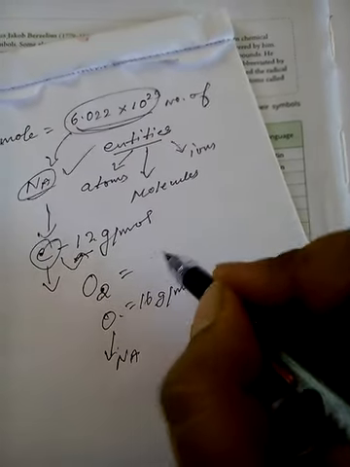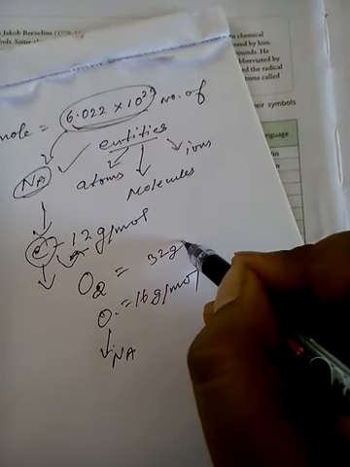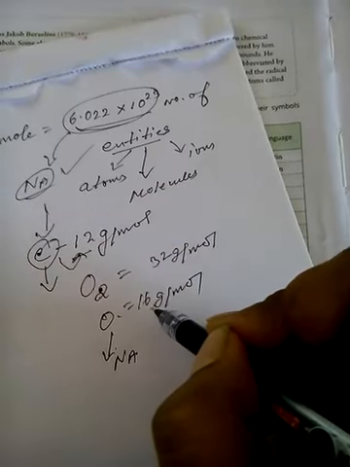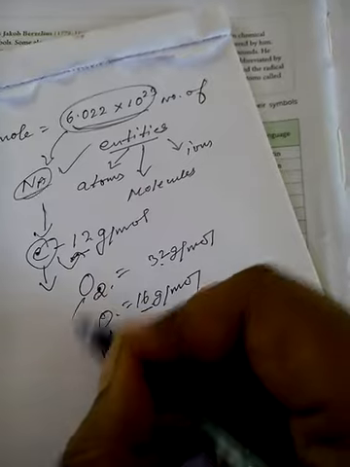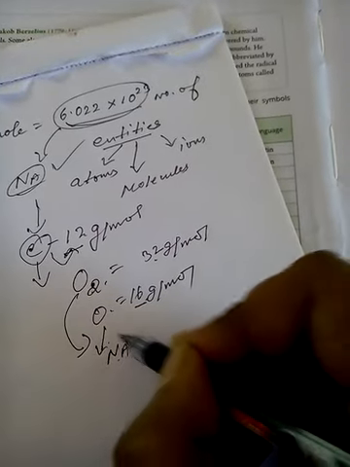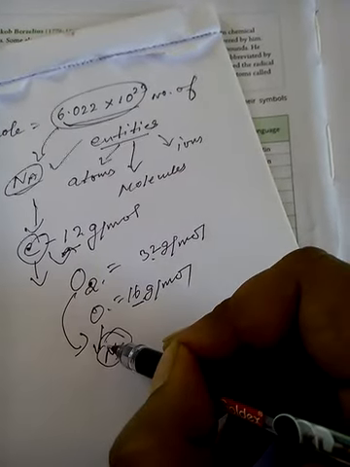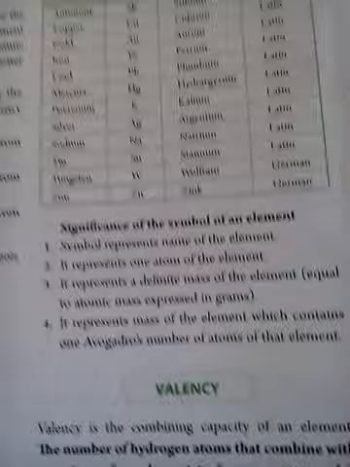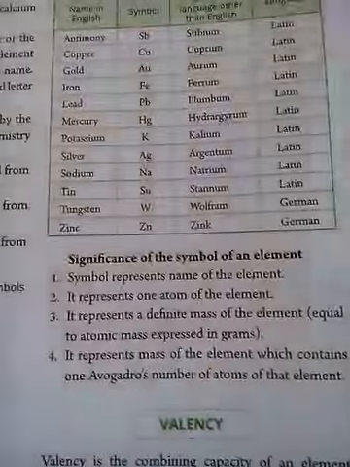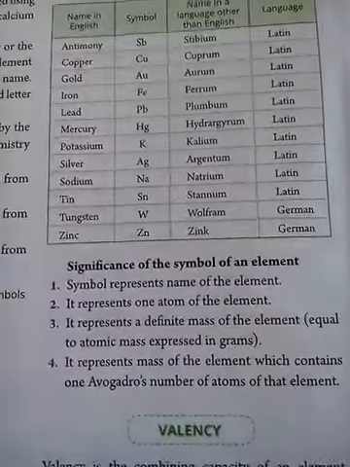Similarly O2 will have 32 gram per mole. Just add it, 16 into 2, 32. That means if you take Avogadro's number of oxygen molecules, it will be 32 gram per mole. So this type of information can be easily related. This is the significance of the symbol of an element.